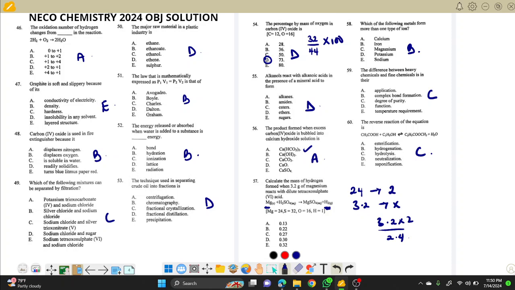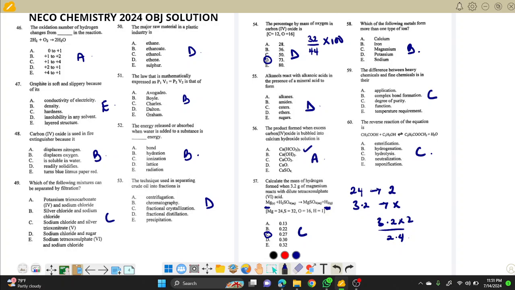I think 0.27. Please confirm that. Wow, I'm rushing. I can't press the calculator. Times 2 divided by 2.4 is 8 over 3, 2.6666. Oh, let me see again.